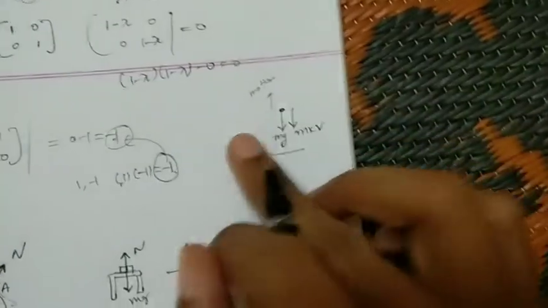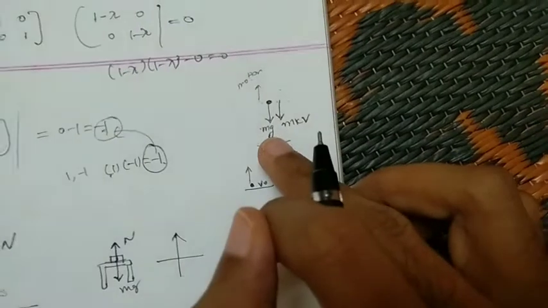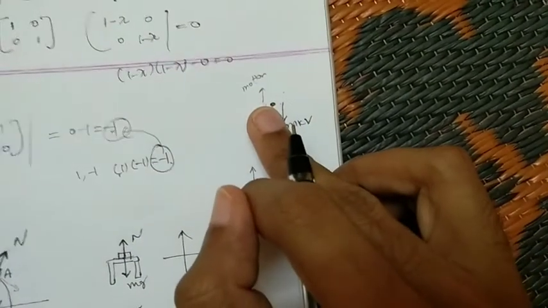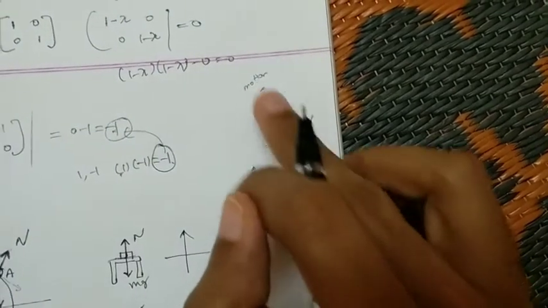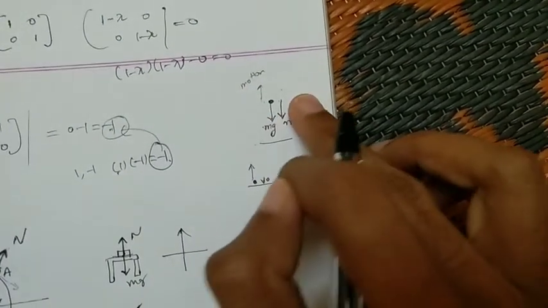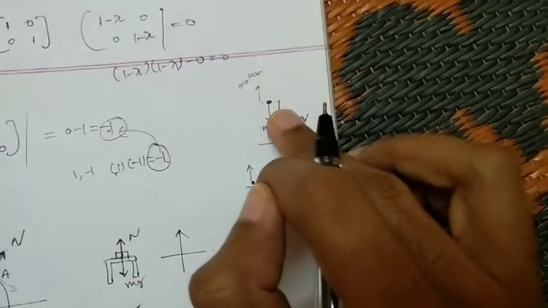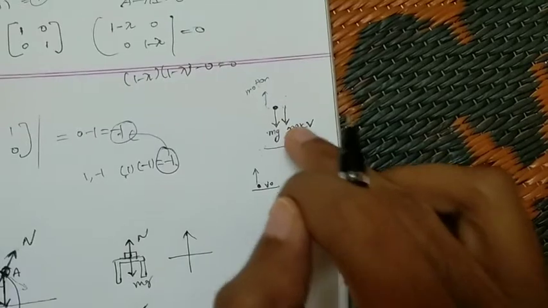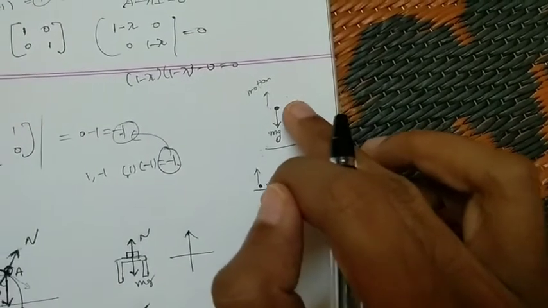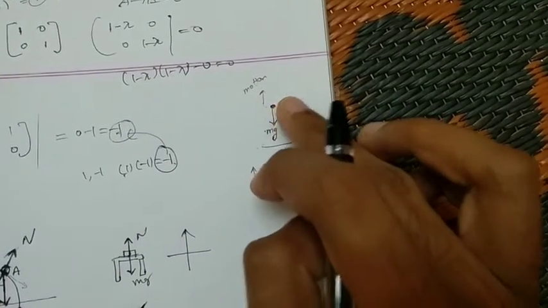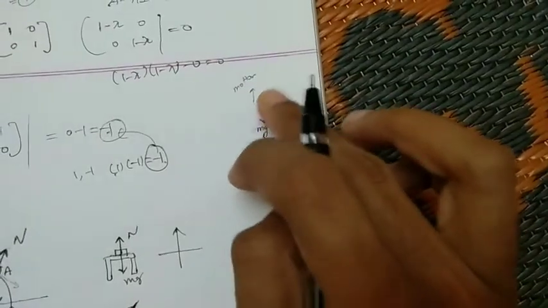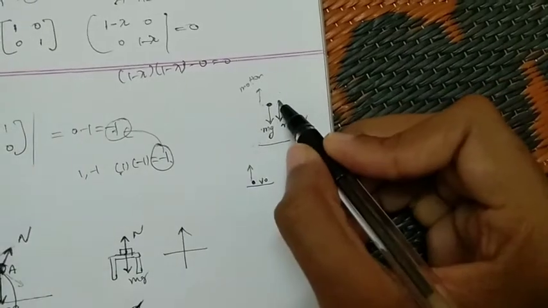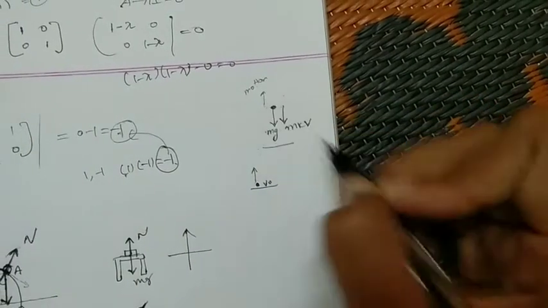So the particle is moving upwards, but while moving upwards, the forces acting on the particle are the gravitational force vertically downwards, in the opposite direction to its motion, and the force offered by the suspension of dust particles, mkv, which is also in the opposite direction. These particles are resisting the motion of this particle, so it is also in the opposite direction to its motion.